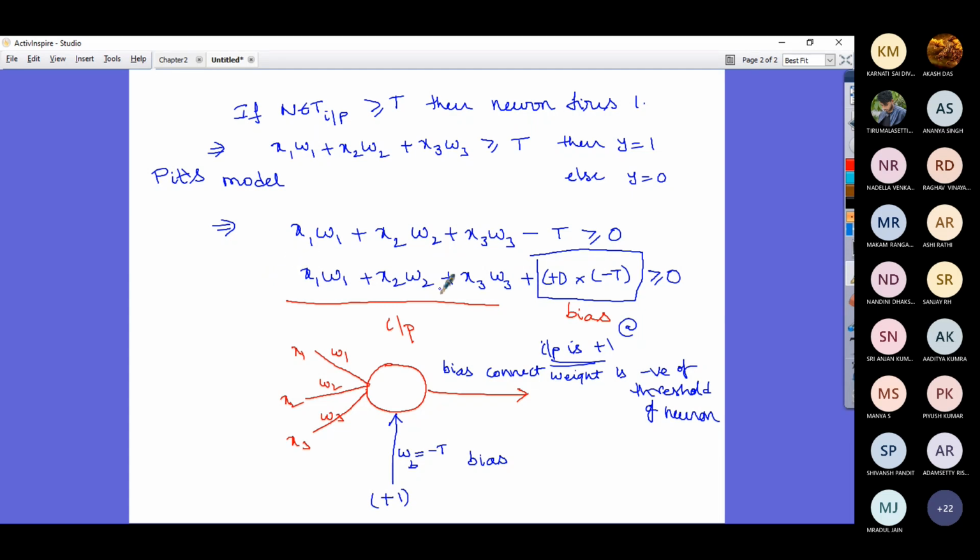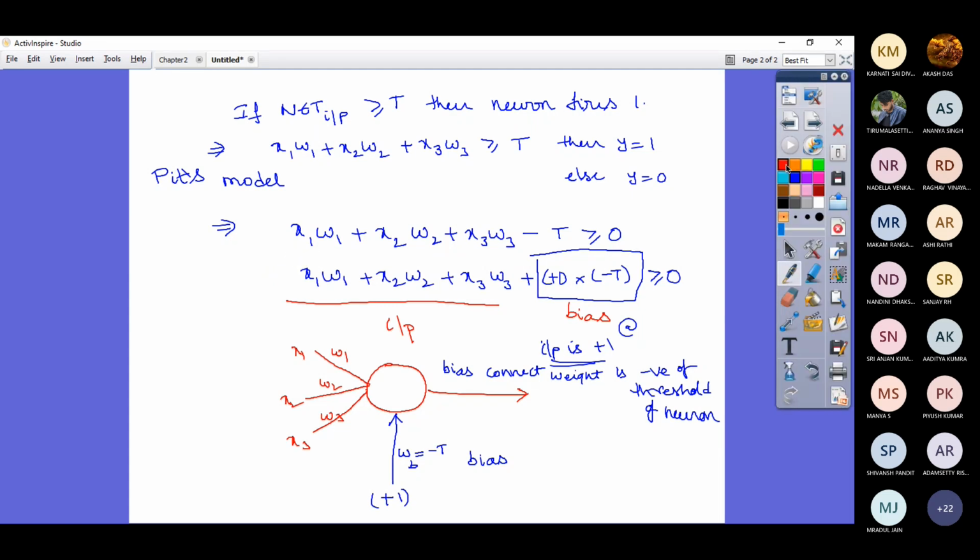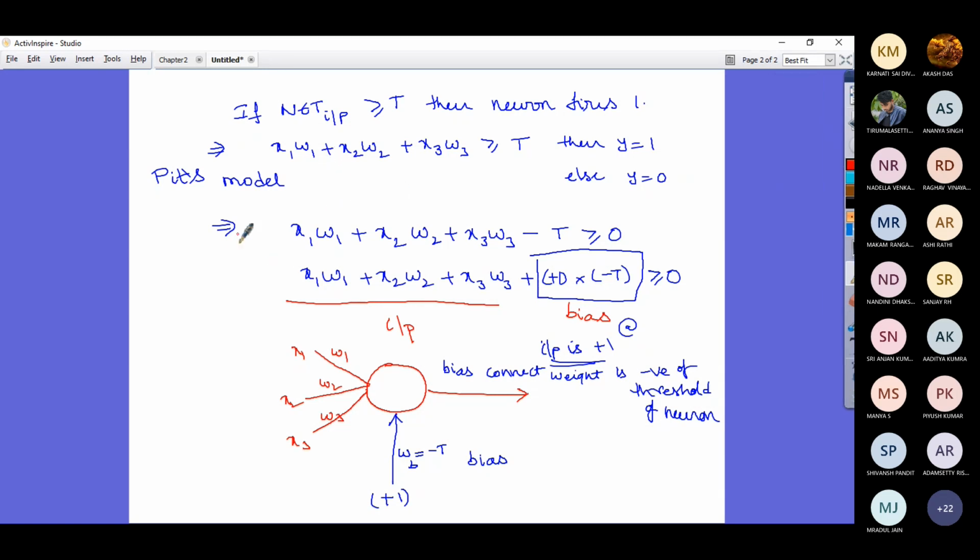I am going to change the firing rule of the McCulloch-Pitts model, which we have written here as: if the sum over i from 1 to n of xi wi, plus xb, which is the bias, times wb, the bias weight, is greater than or equal to 0, then the neuron fires. Is that okay?